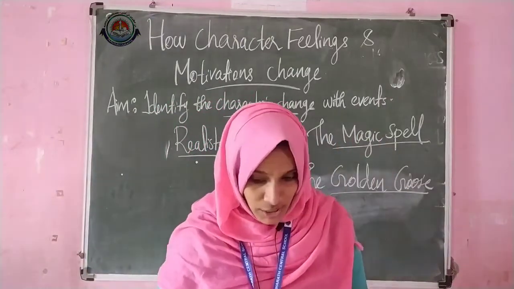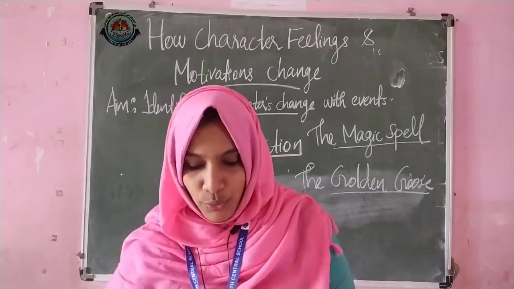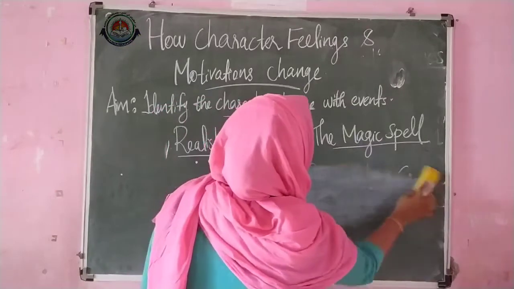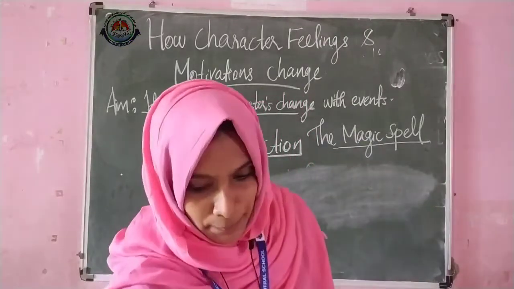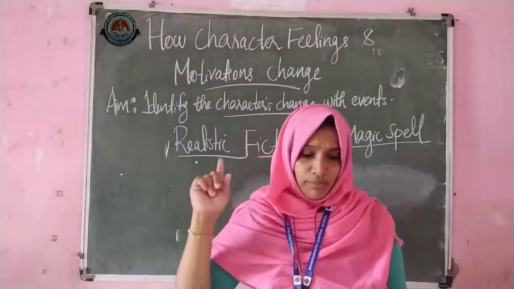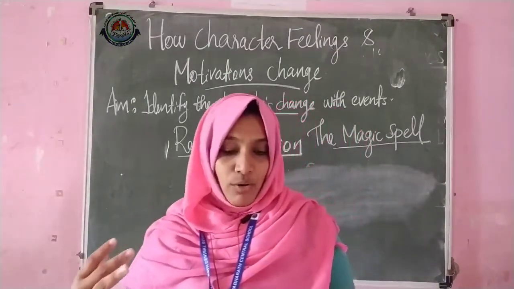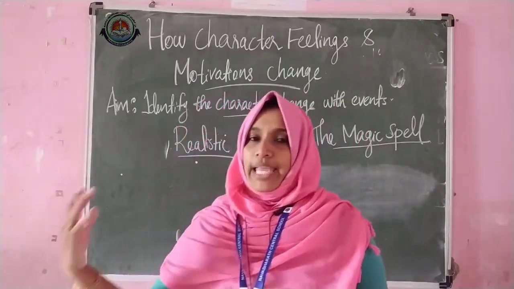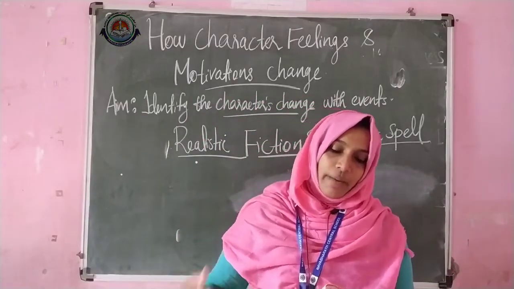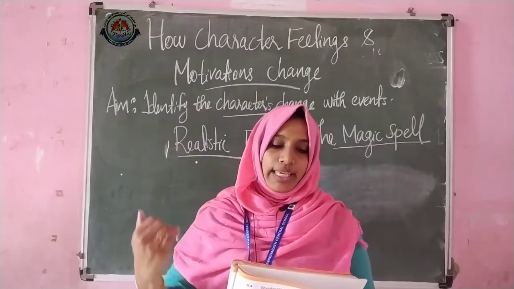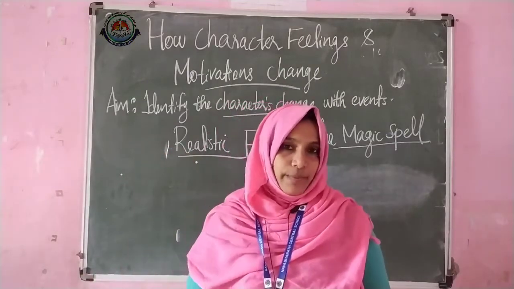For this, you have to take out your workbook, page number 38. There you can see S3, question number 1: Fill in the chart with the details about how Ammu and Anup felt before and after the event and why they felt this way.